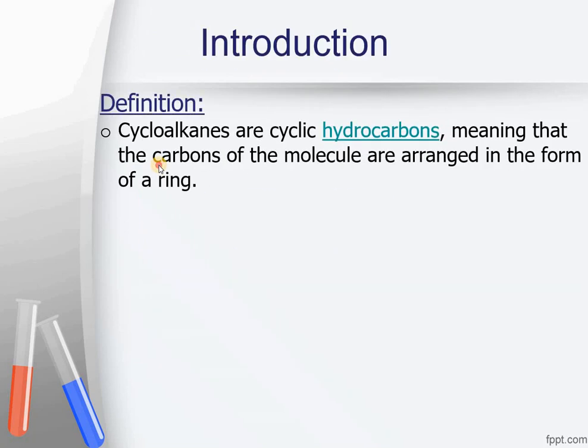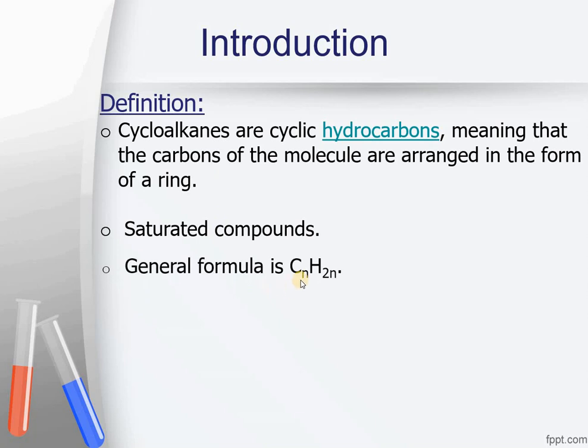Cycloalkanes, I have told you already, are hydrocarbons in which carbon atoms are arranged in the form of rings. These are all saturated compounds. We are discussing only cycloalkanes, not alkenes or alkynes. Their general formula is CnH2n. They have 2 hydrogens less than the normal alkane, because the terminal carbon atoms lose 2 hydrogens and link up with each other to make a ring-like structure.